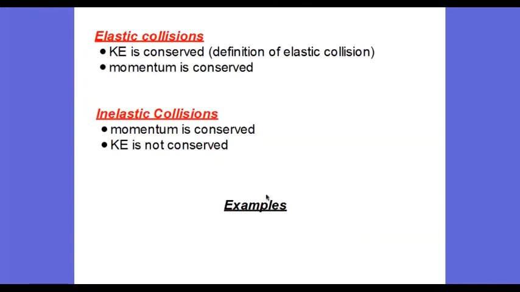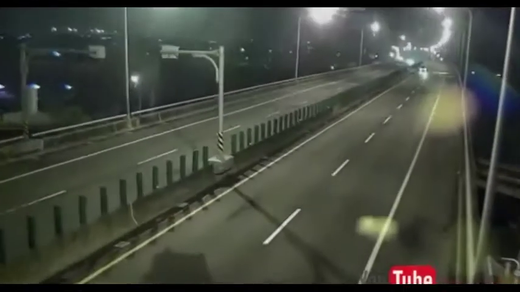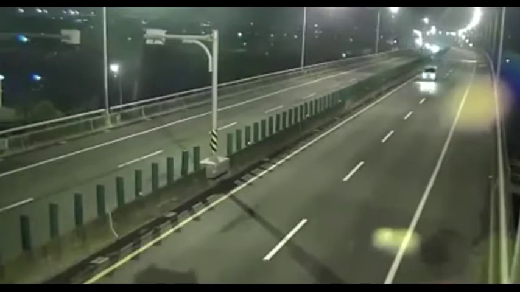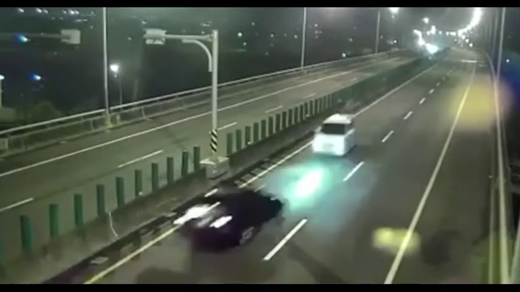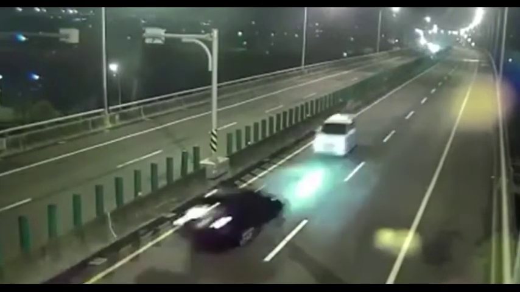So let's look at some examples of inelastic collisions first, and then we will show you where we can observe elastic collisions. Our first example of an inelastic collision will be a head-on collision of two cars. The most dangerous type of collision between two cars is the head-on collision.